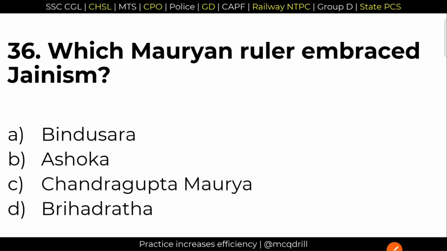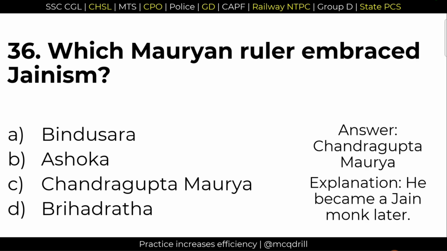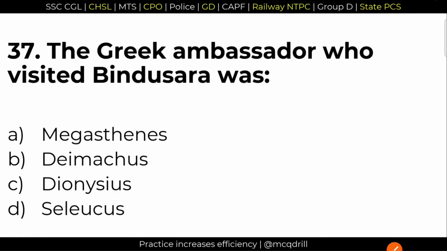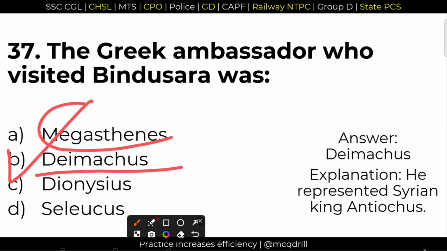36. Which Mauryan ruler embraced Jainism? Of course, it was option C, Chandragupta Maurya. Chandragupta Maurya had adopted Jainism in the later half of life. 37. The Greek ambassador who visited Bindusara was, it is Bindusara, not Chandragupta Maurya. So right answer is Deimachus. Option B. Deimachus had paid a visit to the court of Bindusara. I am also making the same mistake. It is Deimachus. Okay, Megasthenes paid a visit to the court of Chandragupta Maurya.